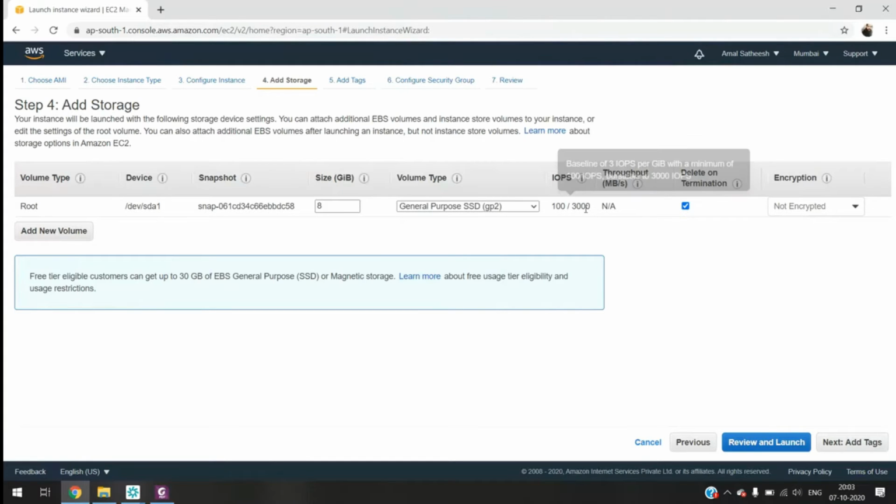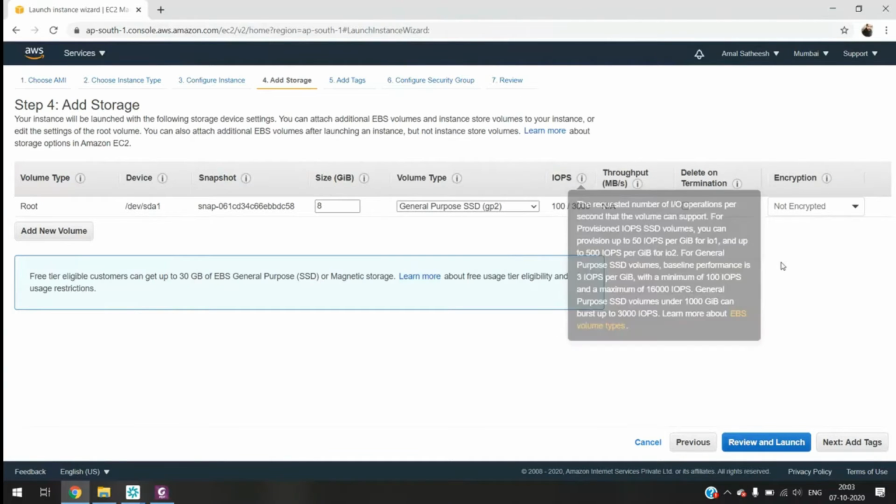Delete automation tick. If you don't want this to be deleted while the instance gets deleted, then we unselect this. Tell me. I can share screen right now. May I? Give me 2 minutes. Let me finish this and we can.